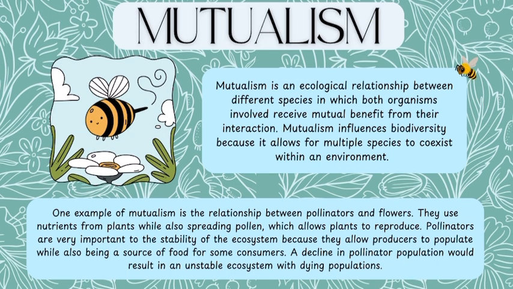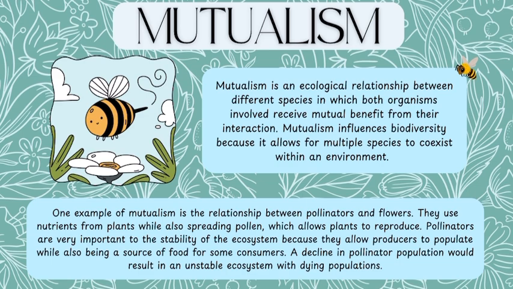Mutualism. Mutualism is an ecological relationship between different species in which both organisms involved receive mutual benefit from their interactions. Mutualism influences biodiversity because it allows for multiple species to coexist within an environment. One example of mutualism is the relationship between pollinators and flowers. They use nutrients from plants while also spreading pollen, which allows for plants to reproduce.